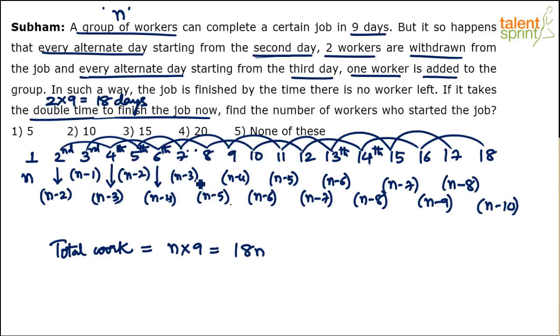So 1, 2, 3, 4, 5, 6, 7, 8. What is the sum of first 8 terms? 8 into 9 by 2. So 8 into 9 by 2 is 4 into 9, 36. So this will give 36.